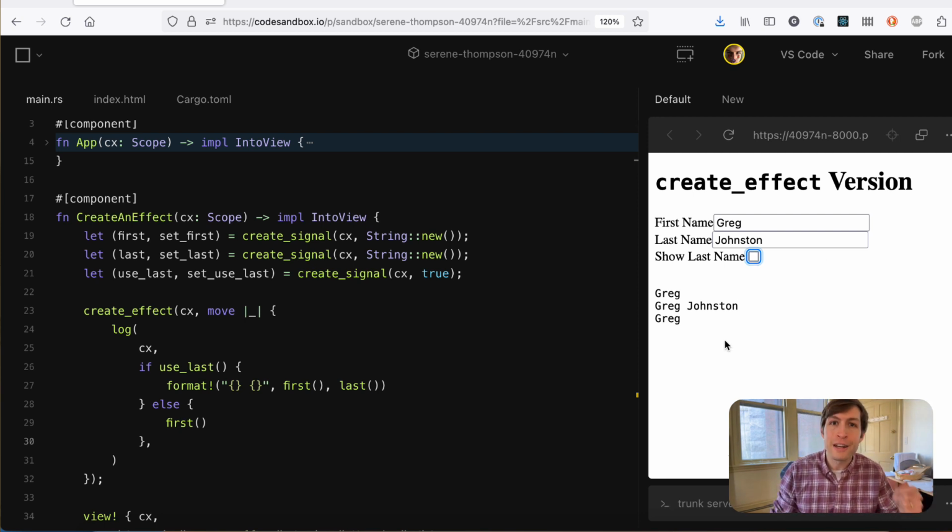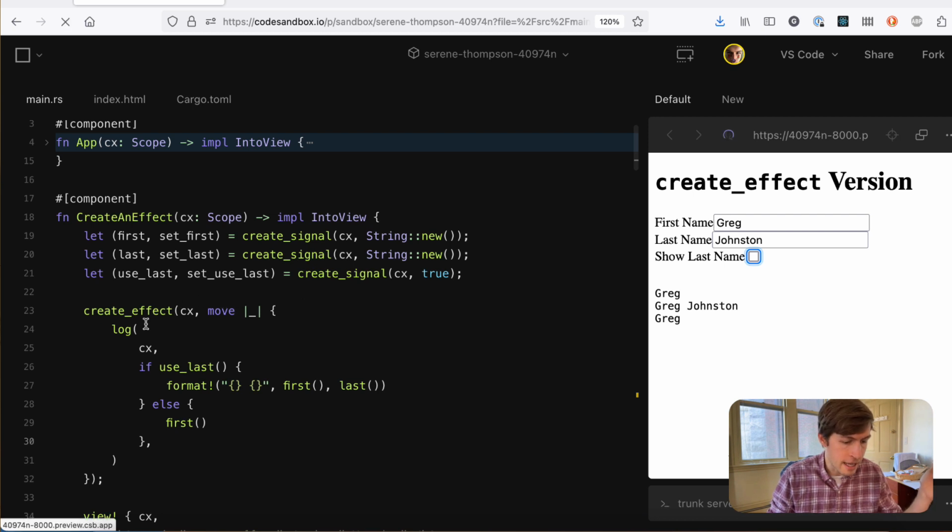But before an effect reruns, and this is really important, it clears its dependencies out. So when I rerun this effect, it unsubscribes from all these signals, and then it resubscribes. And that may seem kind of inefficient, but here's why we do this. When I unchecked this, it unsubscribed from all the signals.